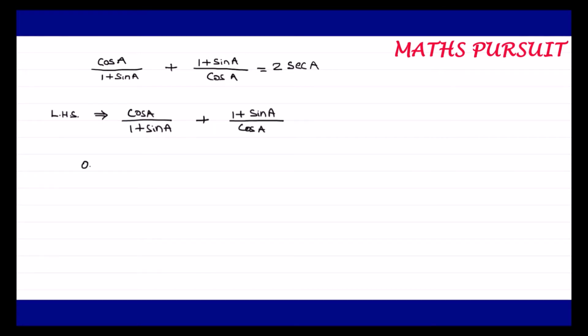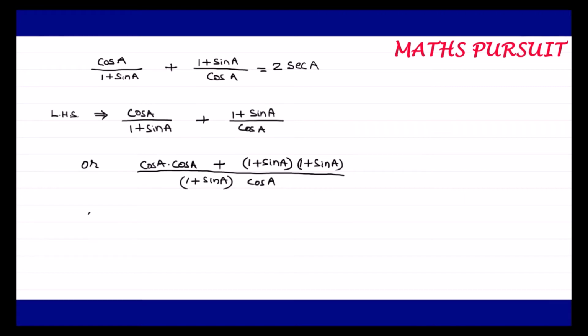Now I can write, taking 1 plus sin A into cos A as the LCM, cos A into cos A plus 1 plus sin A into 1 plus sin A, upon 1 plus sin A into cos A. Just as in a normal equation, I tried to solve this, taking 1 plus sin A into cos A as the LCM.